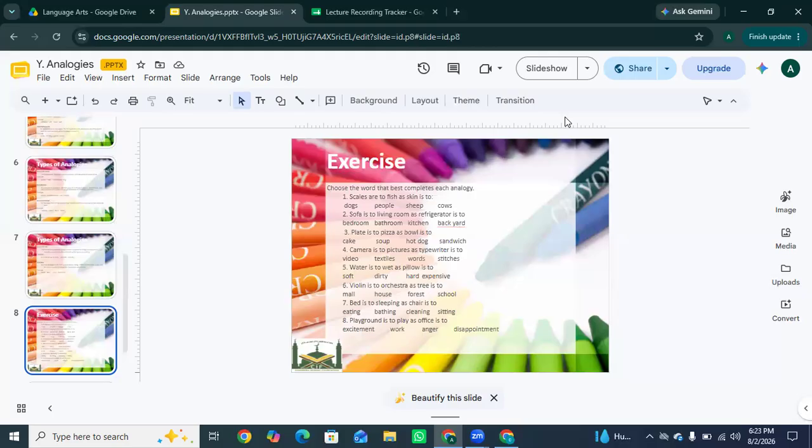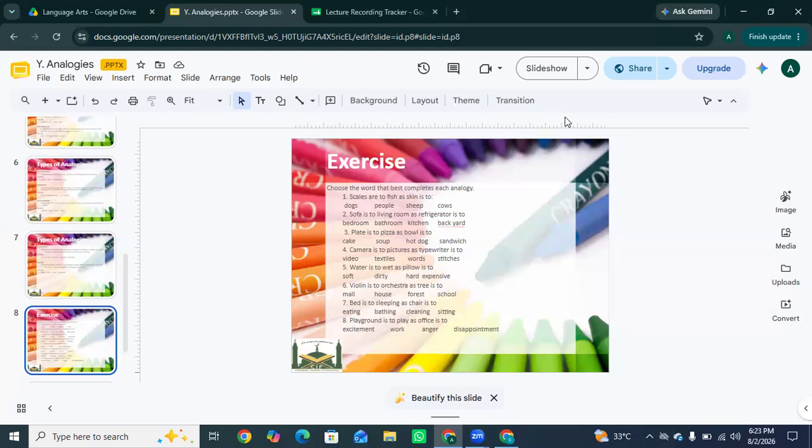So here's the exercise. Choose the word that completes each analogy. Scales are to fish as skin is to people. Fish have scales, people have skin. The next one: sofa is to living room as refrigerator is to kitchen. The next one: plate is to pizza as bowl is to soup, because pizza is served on a plate and soup is served in a bowl.